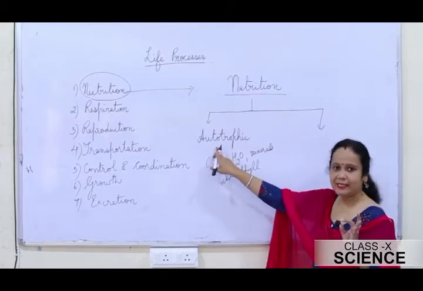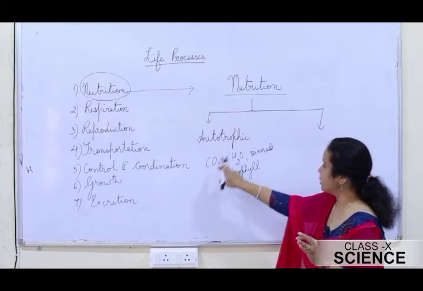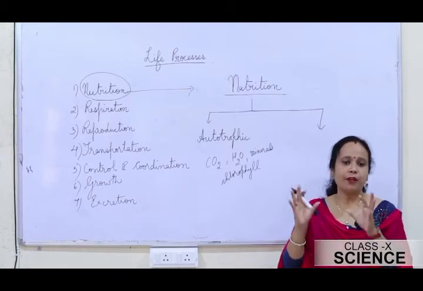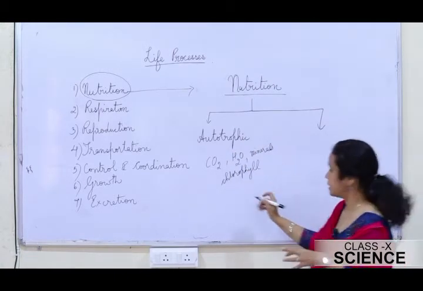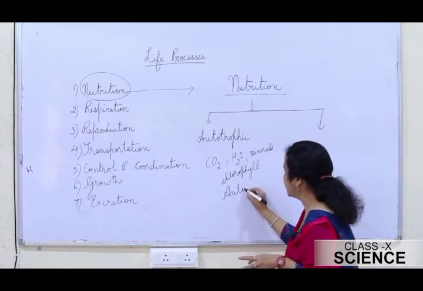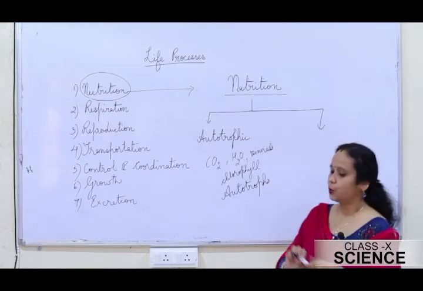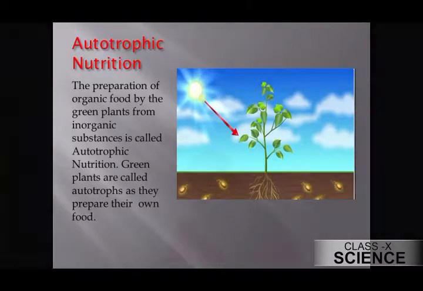So, the organisms which prepare their own food in the presence of sunlight utilizing carbon dioxide, water, minerals and chlorophyll have the autotrophic mode of nutrition, and the organisms which produce food by this means are known as autotrophs. All the green plants are known as autotrophs. I'll just show you a slide. Just go through the slide. See the slide. The preparation of organic food by the green plants from inorganic substances is called autotrophic nutrition. Green plants are called autotrophs just because they prepare their own food.